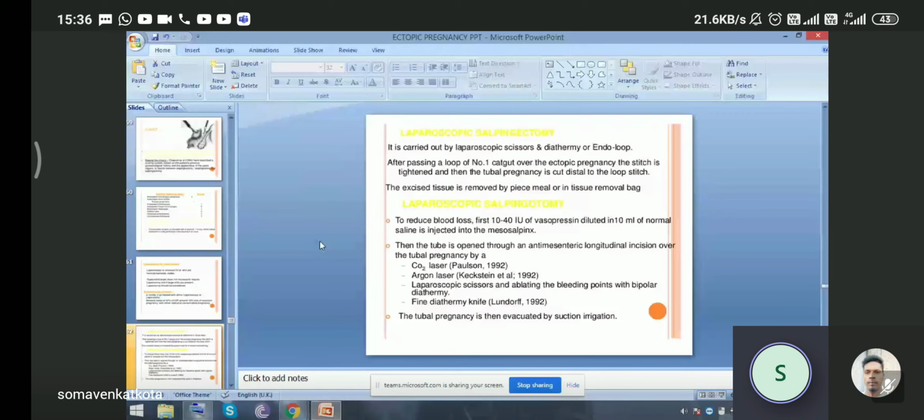Laparoscopic salpingotomy: to reduce the blood loss, first 10 to 40 international units of vasopressin diluted in 10 ml of normal saline is injected into the mesosalpinx. Then the tube is opened by an antimesenteric longitudinal incision over the tubal pregnancy, and it is done by CO2 laser, argon laser, laparoscopic scissors, or ablating the bleeding points with bipolar diathermy or a fine diathermy knife. The tubal pregnancy is then evacuated by suction irrigation.